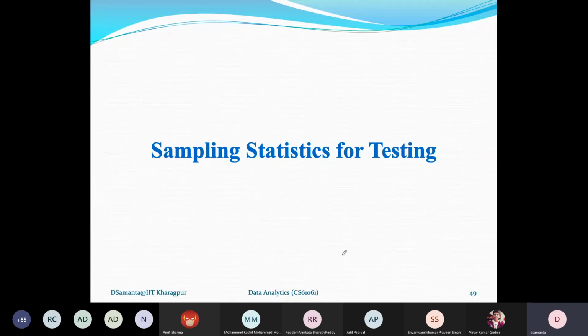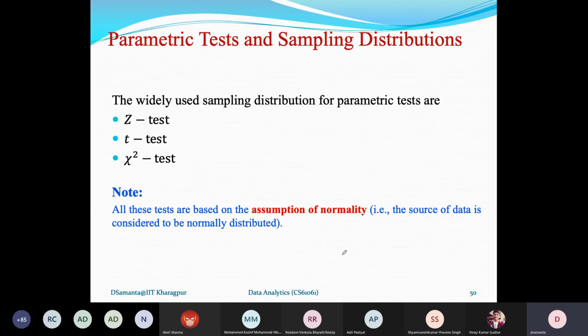Given the level of significance, what is the rejection boundary? This is step one. Now, the second step is the sampling statistics for testing. I told you that you have to collect sample data, and from the sample data, you calculate the statistics value. That means what is the mean, the variance, the standard deviation, etc. So this is quite a simple process.